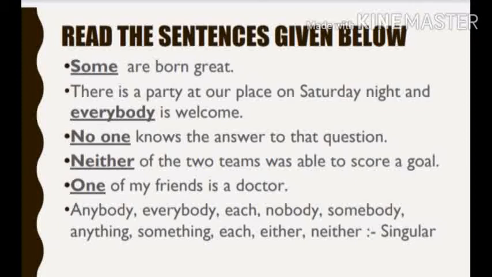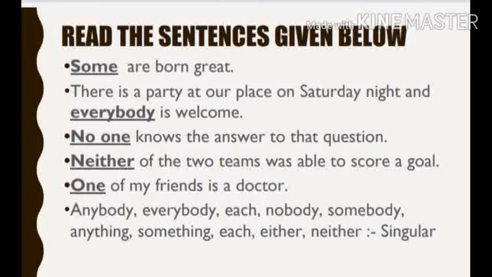Next sentence. One of my friends is a doctor. So, one, indefinite pronoun, because we are talking about my one friend. I am not talking about all of my friends. And here the subject is one, so the verb is also singular.